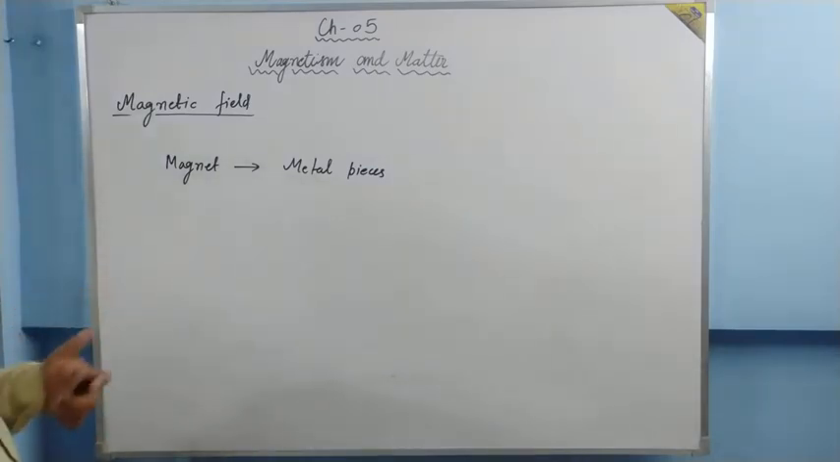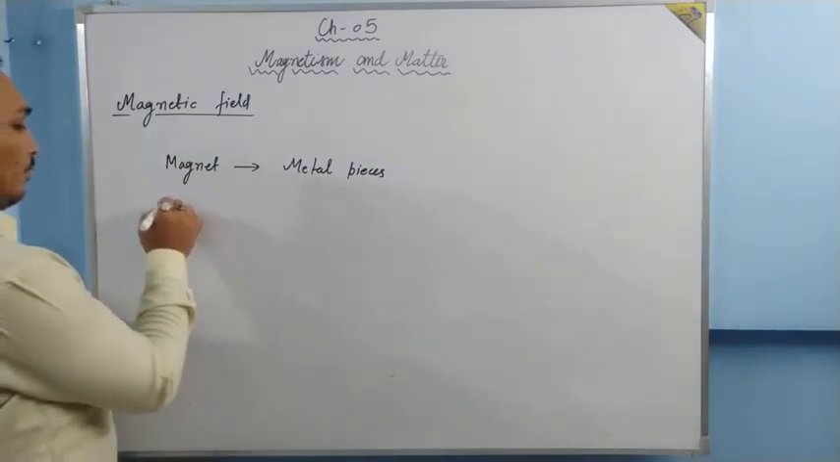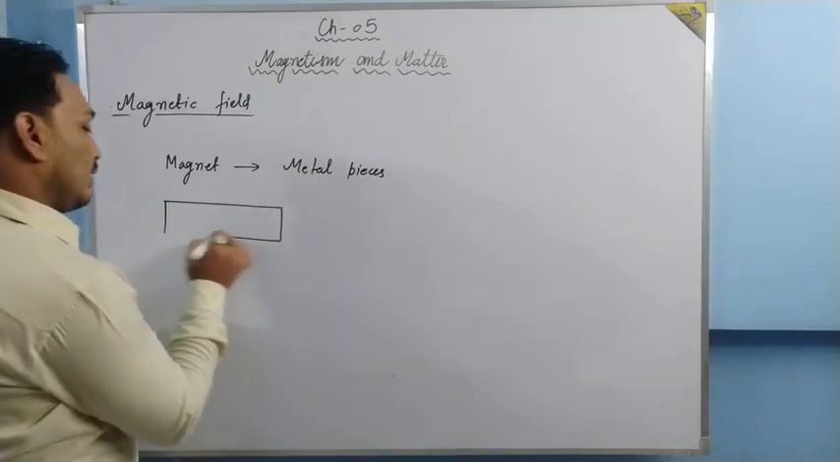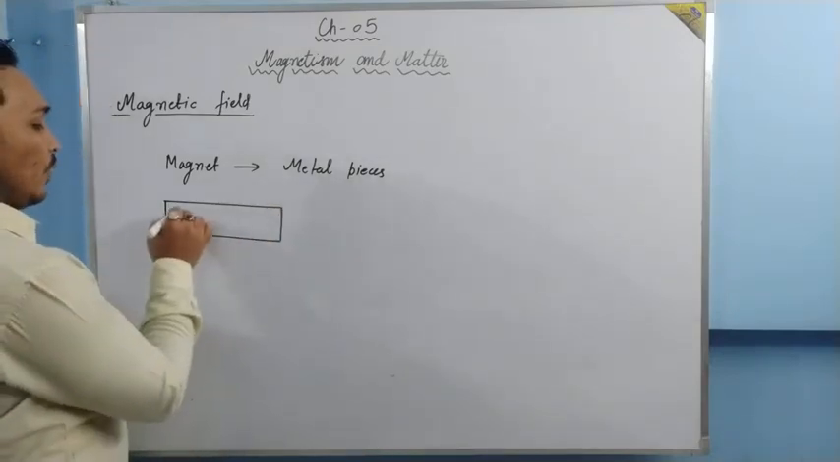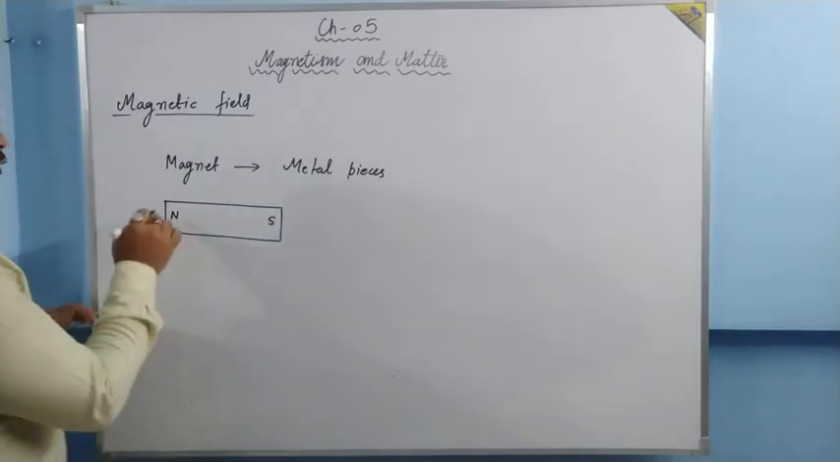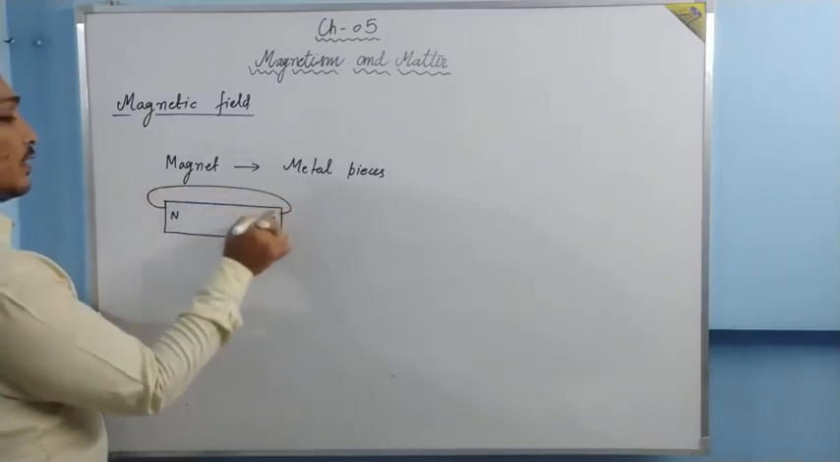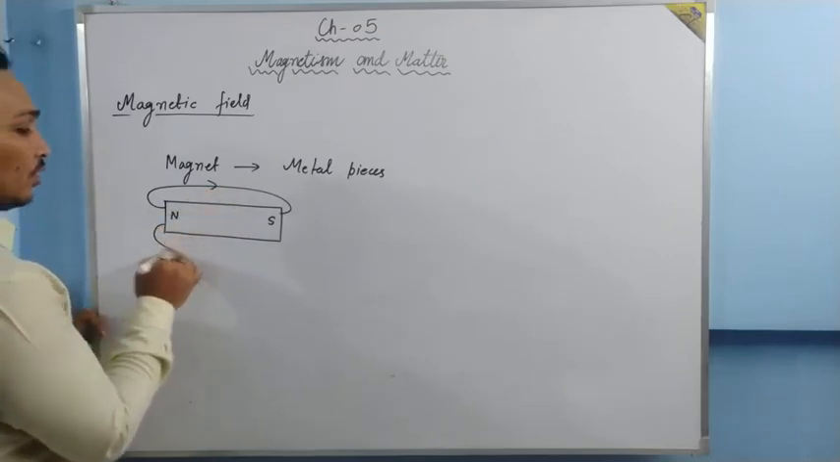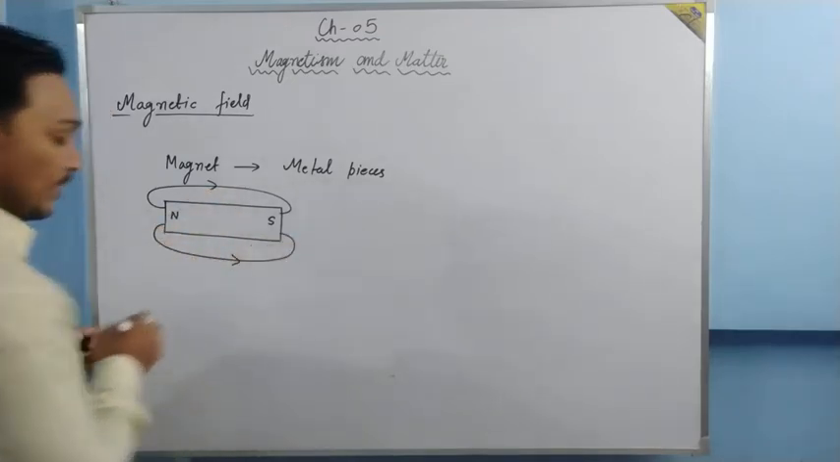What else do we know about a magnet? We know that a magnet has two poles, one is the north pole, another is the south pole. From the north pole, the magnetic field lines go out, and at the south pole, they terminate. Okay?